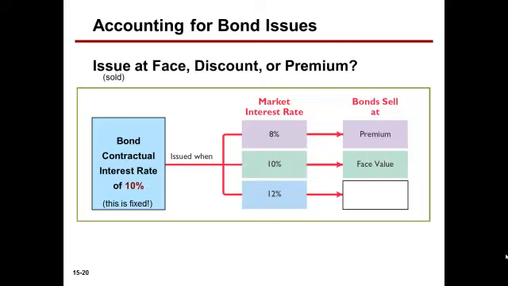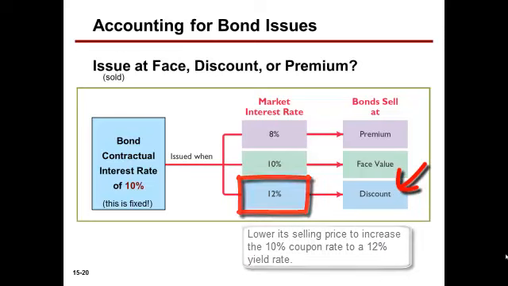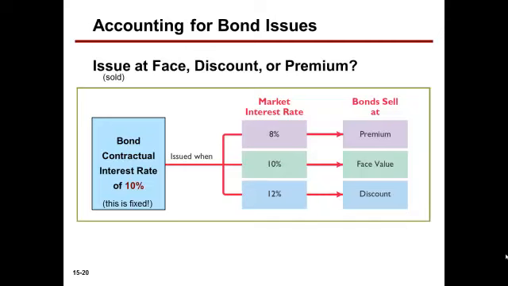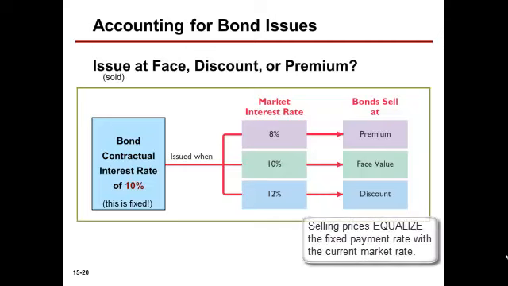In the last scenario, if the market interest rate is 12%, that is, the current market is paying 12%, bondholders demand 12% for their money invested, but the bond they're looking at only has a coupon rate of 10%, it will not be attractive to them. What makes it attractive? Discount the bond. Sell it at less than face value. Equalize the 12% market interest rate and the fixed coupon rate of 10% by lowering the price of the bonds. The selling price of bonds literally equalizes the market rate demanded by a bondholder versus the fixed rate on the bonds themselves.